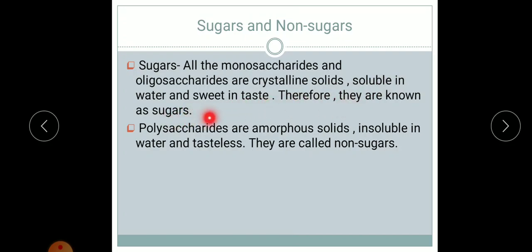Therefore, they are known as sugars. Example: glucose, sucrose. Non-sugars are polysaccharides or amorphous solids which are insoluble in water and tasteless. They are called non-sugars. So based on taste, they are classified as sugars and non-sugars.